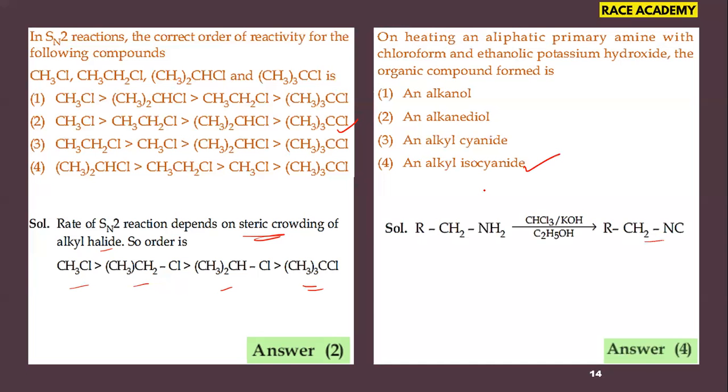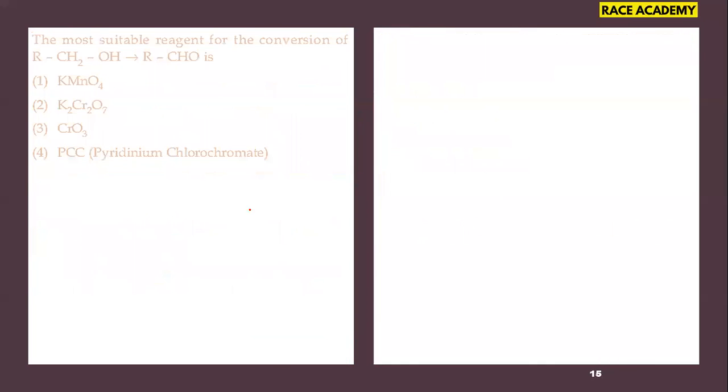The previous one was asked from our amines chapter of second year organic chemistry. Next question: the most suitable reagent for the conversion of this alcohol into aldehyde. Sometimes oxidizing agents are said to have different kinds of strengths. If you take a strong oxidizing agent like potassium dichromate or potassium permanganate, what will happen? Further oxidation of the aldehyde also takes place, and that will convert into